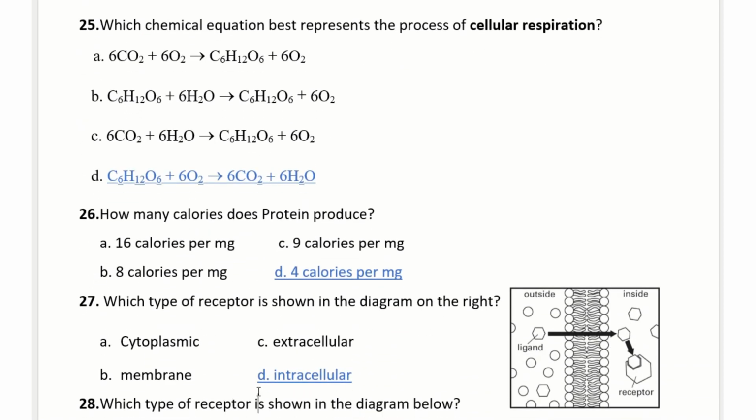Okay. How many calories does protein produce? Protein and carbohydrate will be 4 calories and lipid is 9. So protein, 4.